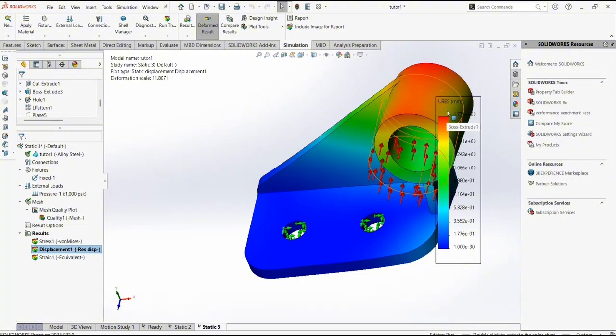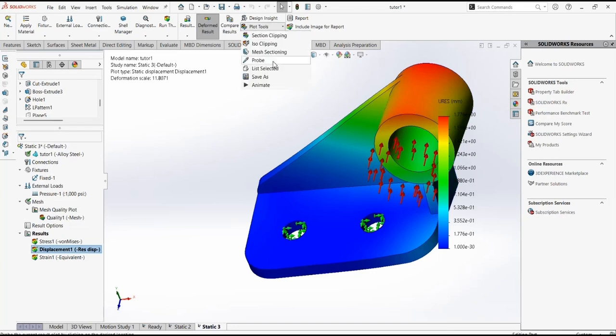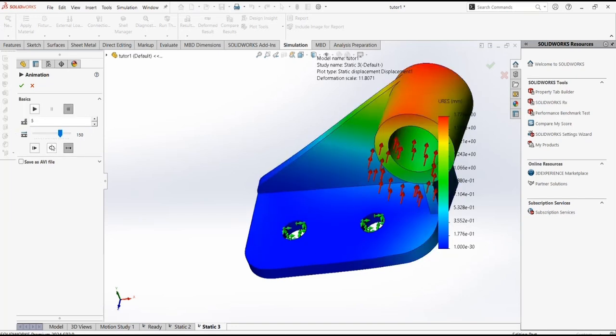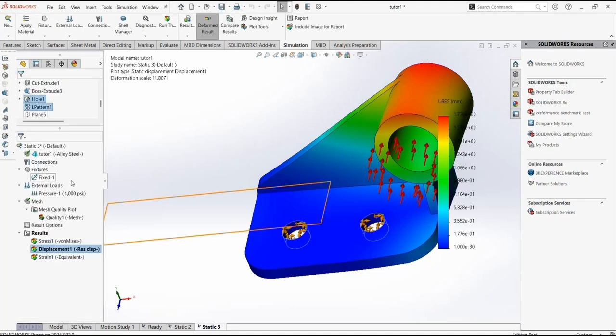So what we want to do is click on simulation. We want to click on plot tools. We want to click on animate. So it will be an animation like this of the pressure on this part. You can loop it, you can stop, and then click OK.